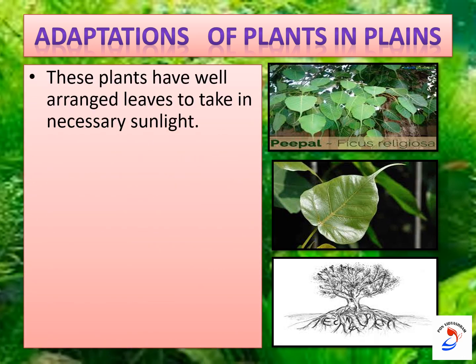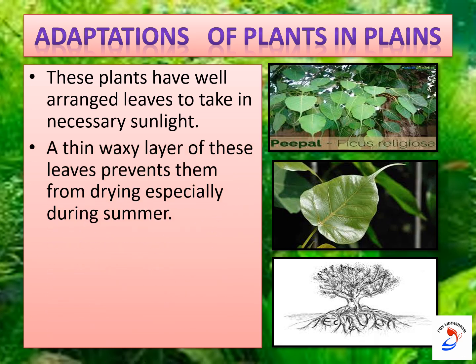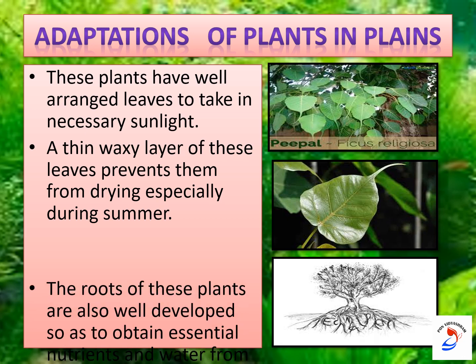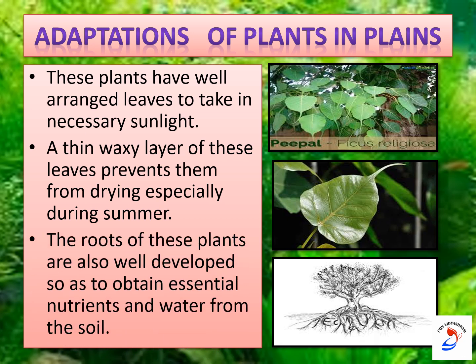First, these plants have well arranged leaves to take in necessary sunlight. A thin waxy layer of these leaves prevents them from drying, especially during summer, and the roots of these plants are also well developed so as to obtain essential nutrients and water from the soil.